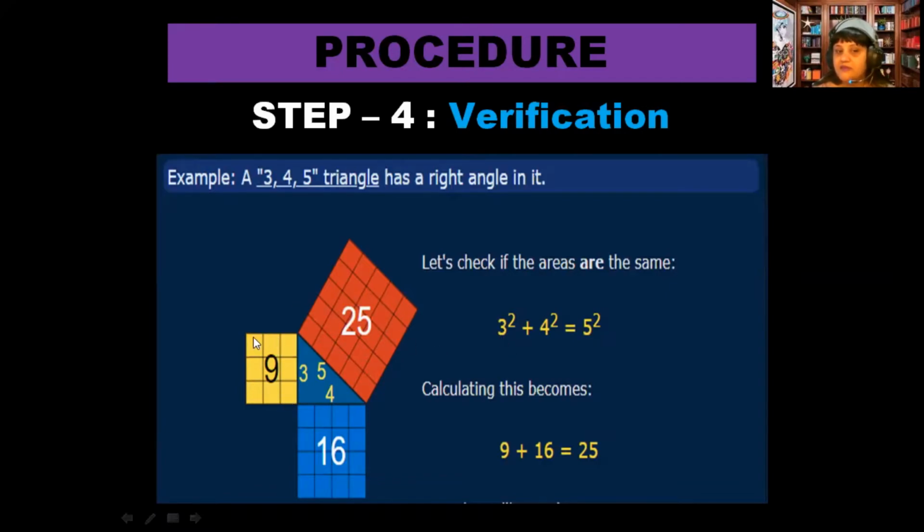So 3 square, the smaller one, the first one, I calculated its area when the side provided is 3. It can be centimeter or meter, I have not written because this is just an example, an assumption. Similarly, for the other side, if it is 4 centimeter, for the bigger one it is 4 square, and it should be equivalent to the hypotenuse square, the third side, that is 5 square. So when we calculate 9 plus 16, it comes equivalent to 25.